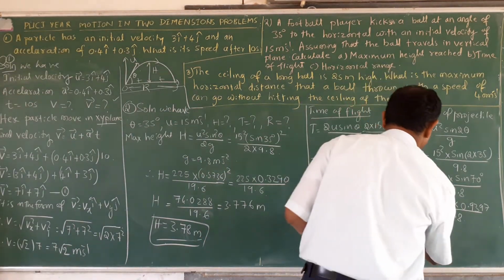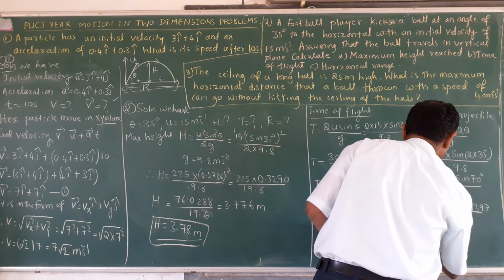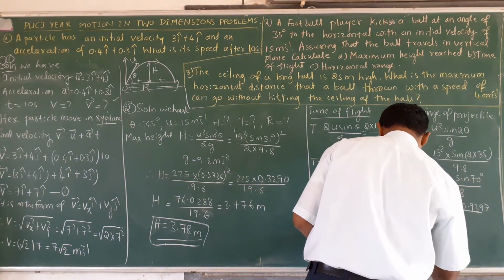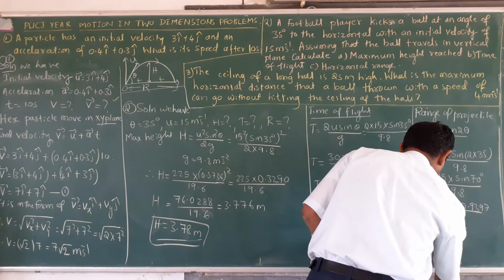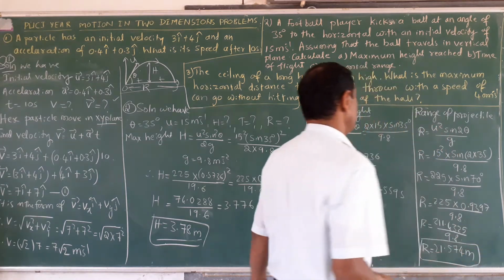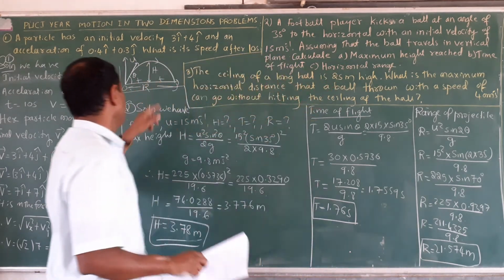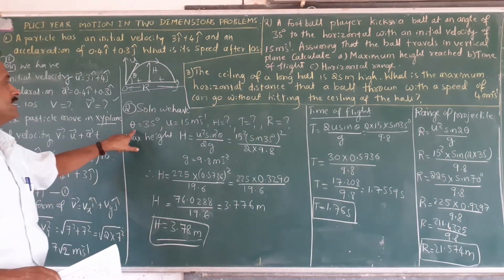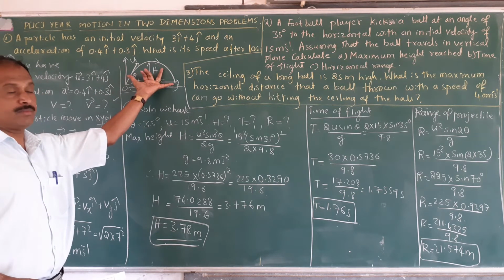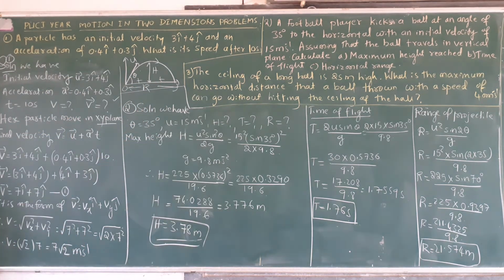Its answer is R is equal to 211.4325 divided by 9.8, and finally R is equal to 21.574 meter per second, the range of the projectile. In this problem, U is given and theta is given. You calculate the height of the projectile, the total time taken by the projectile, the time of flight, and the range of the projectile.